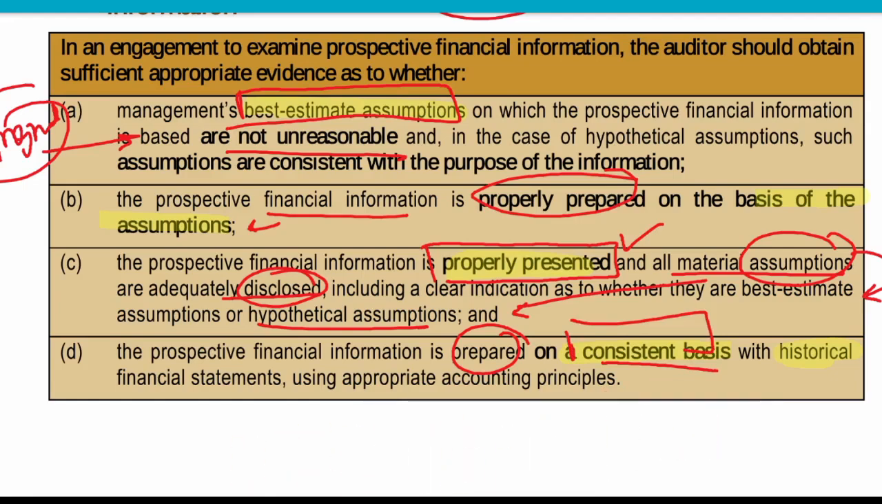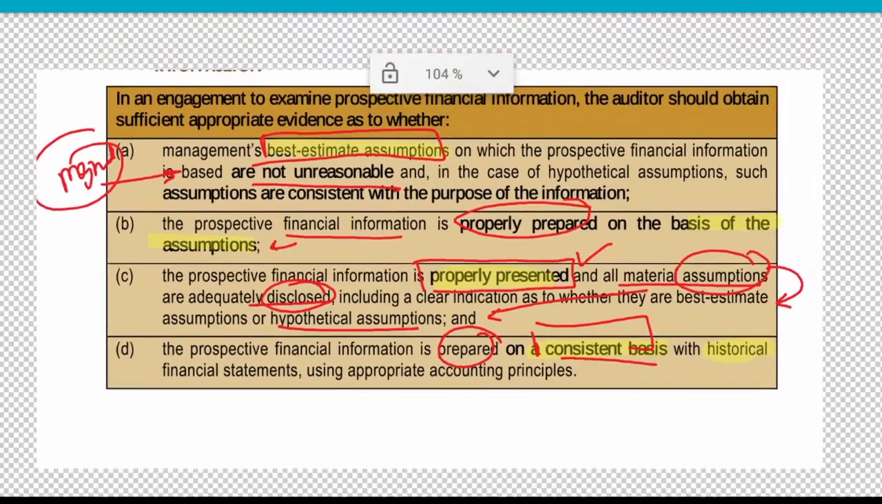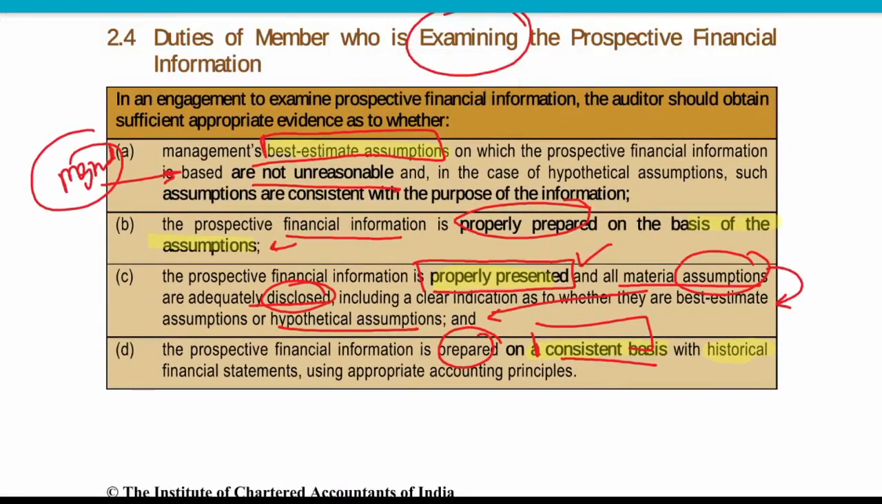So all these things are the examination done by the auditor. The auditor is examining that the estimates are not unreasonable, that they are actually preparing it with those estimates only, that proper presentation is there, and that there is consistency between the accounting principles. Is it clear, guys?